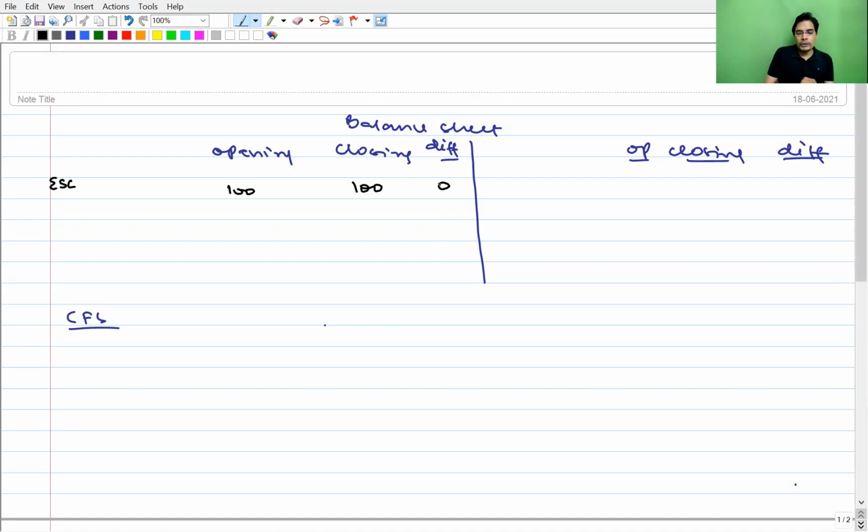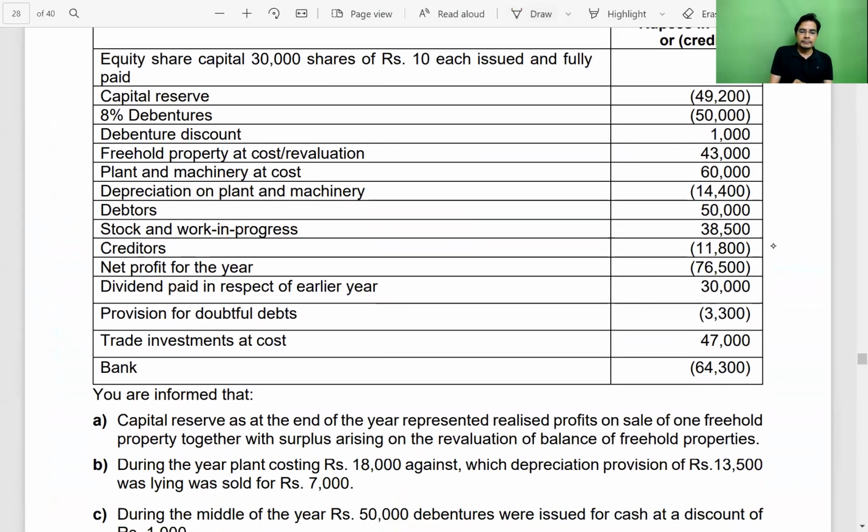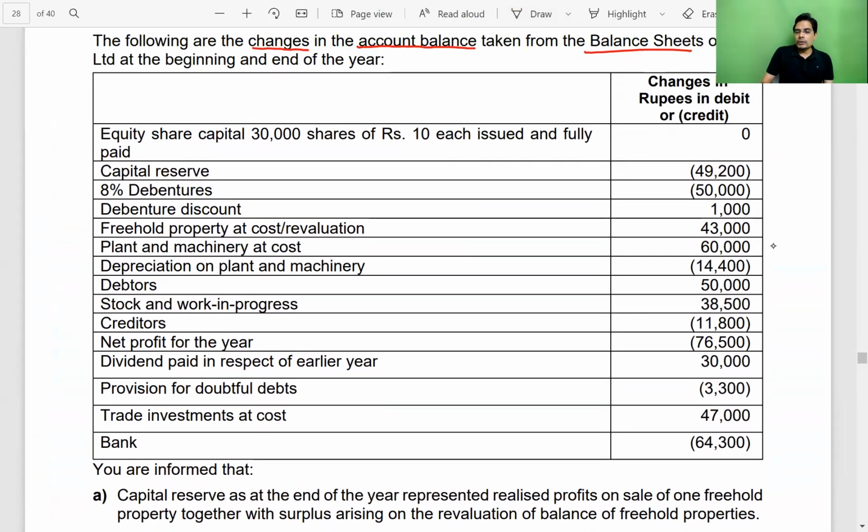They are telling equity share capital, difference between opening and closing balance is 0. Then P&L account, opening and closing balance difference. So in this question, they have given us the difference between the opening and closing balances. Equity share capital, the change is 0. Within bracket, if something they have written, it's a credit change. And without bracket, if they have written something, that's a debit change. Okay.